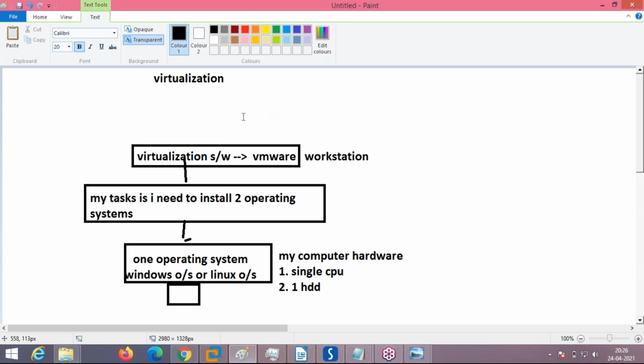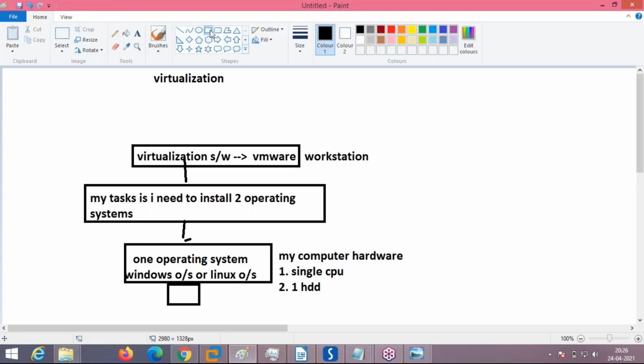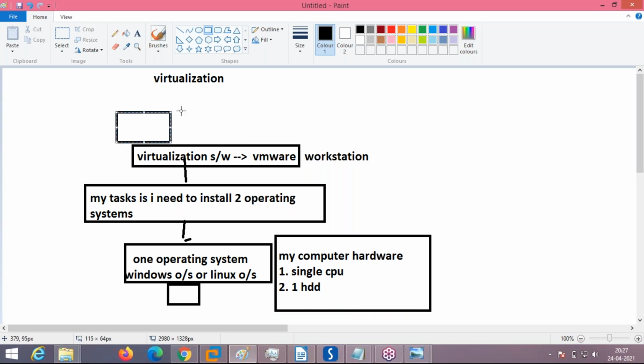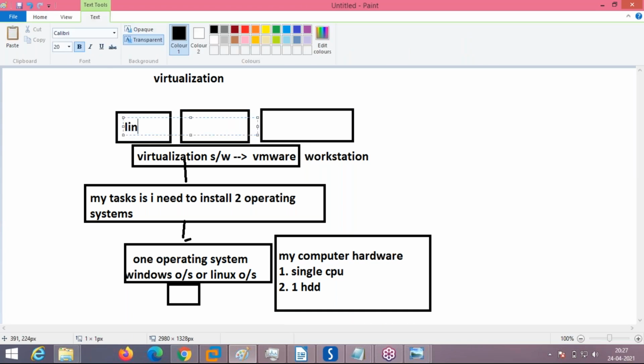then on this virtualization there is a chance. I can reuse my computer hardware, which supports only one, to work for more than one. I can create multiple virtual servers like this. This is a Linux OS, this is again a Windows OS, and on the third virtual machine, depending on the load, you can install Mac OS or Unix OS. All 3 can be booted at the same time.